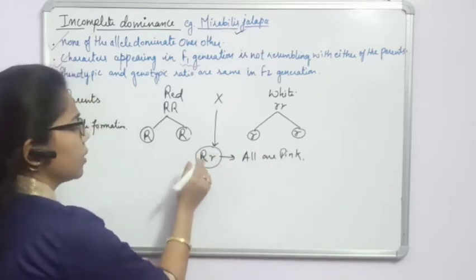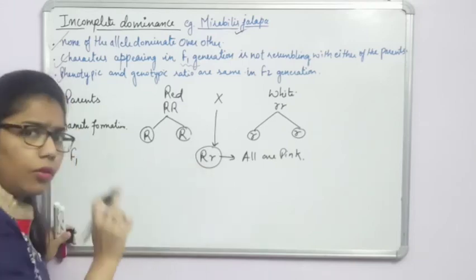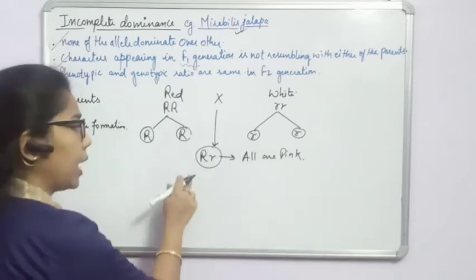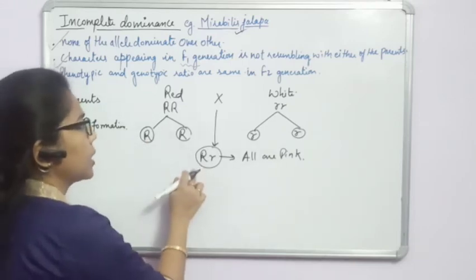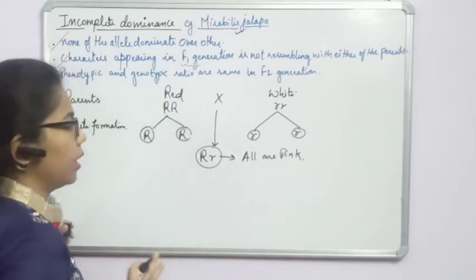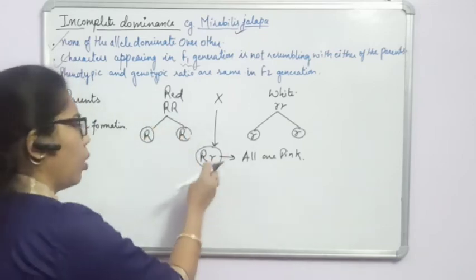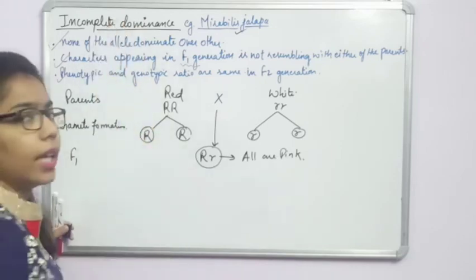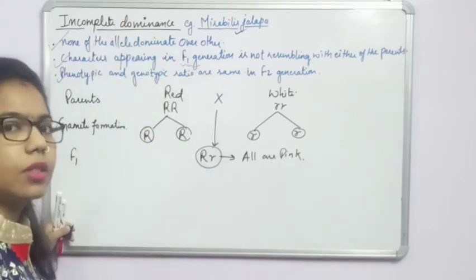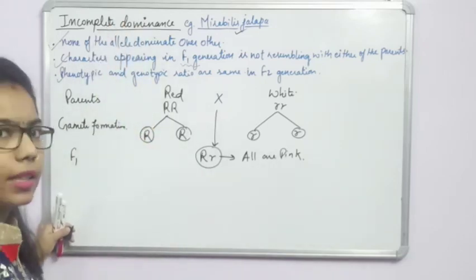Why? Because if it followed the law of dominance, what would its color be? Its color should be red. But the law of dominance is not followed here in incomplete dominance. That's why we said it is an exception.